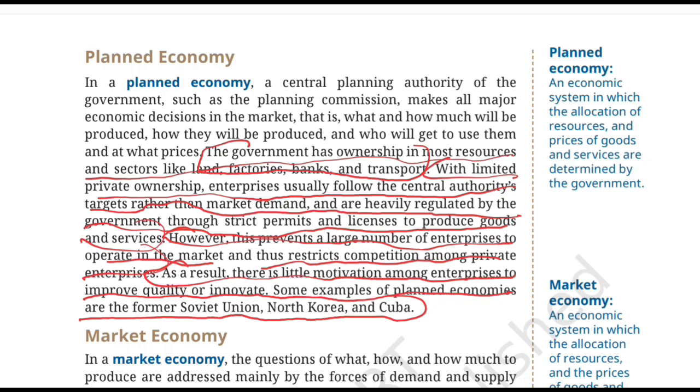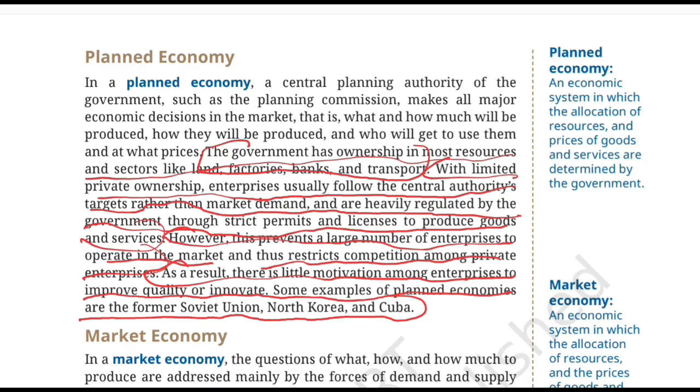So if customers have very few alternatives, a producer may face less pressure to do better than the competition. So, the textbook highlights limited competition and weaker incentives for innovation as possible drawbacks of this system. And some of the examples of planned economies are the previous Soviet Union, North Korea, and Cuba. So, these are the examples to help us identify the concept.